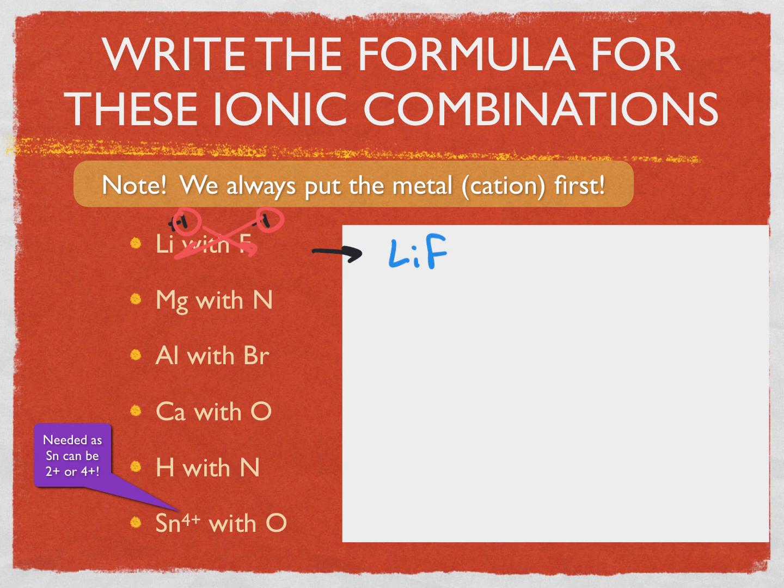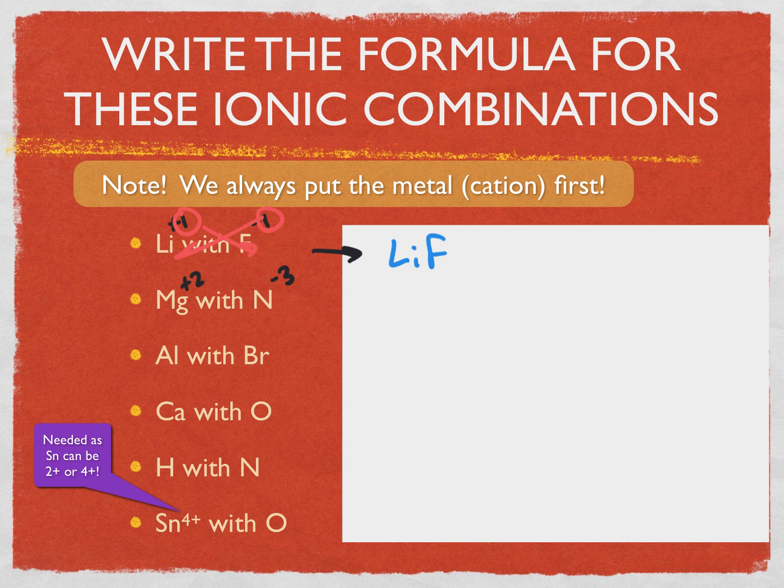Now let's take a look at this next one. Magnesium, because it's an alkaline earth metal, is a +2, and nitrogen is a -3. This one is a particularly tricky one. It's one of the more difficult ones that you'll come across. But basically what you want to do is find the lowest common multiple of 2 and 3 in order to multiply both of these numbers by so that they're equal.